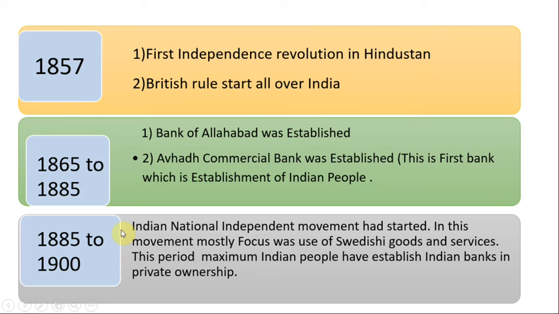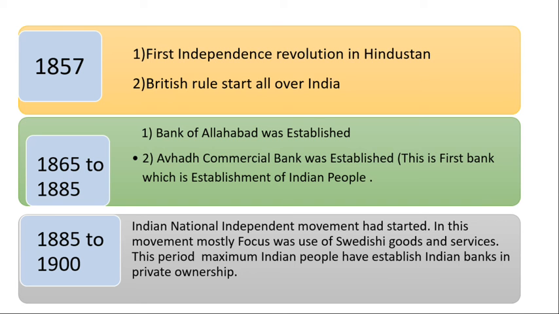Then next, from 1885 to 90, the Indian national independence movement started. We know in history that in 1885 the National Congress Party was established, and then from 1885 to 90 the Indian national movement started. The main focus in this movement was the use of Swadeshi goods, meaning our Indian goods.